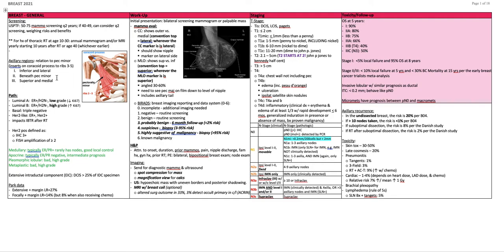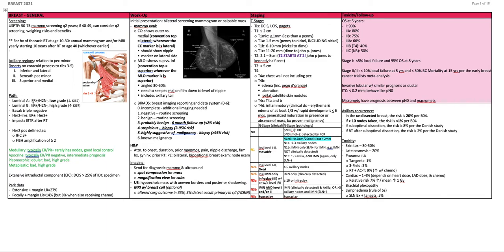Just be aware again of the axillary regions, which are defined in relation to the pec minor, which is shown here, pec minor. Level 1 is inferior and lateral to the pec minor. Level 2 is beneath the pec minor. Level 3 is superior and medial to the pec minor.